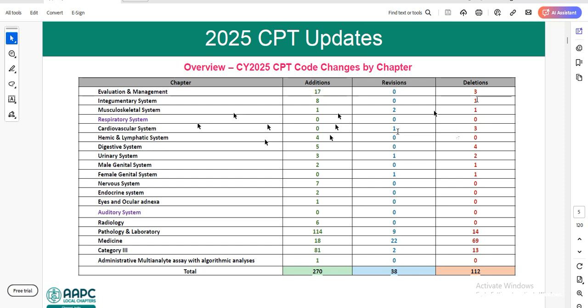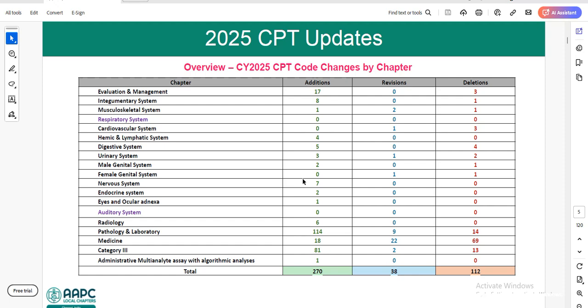In heme and lymphatic, we have 4 additions, 0 revisions and 0 deletions. In the digestive system, 5 additions, no revisions and 4 deletions. In the urinary system, 3 additions, 1 revision and 2 deletions. In the male genital system, 2 additions, no revisions and 1 deletion.